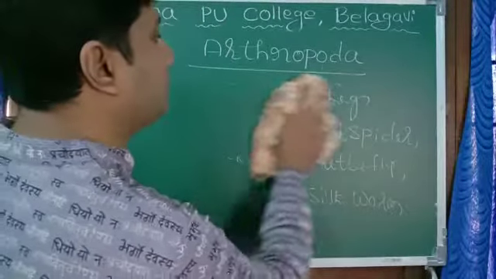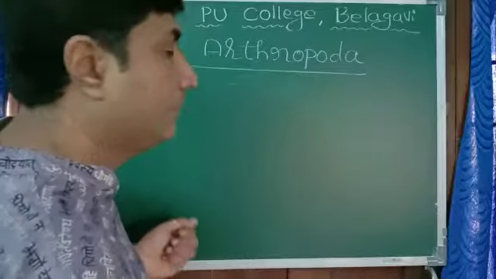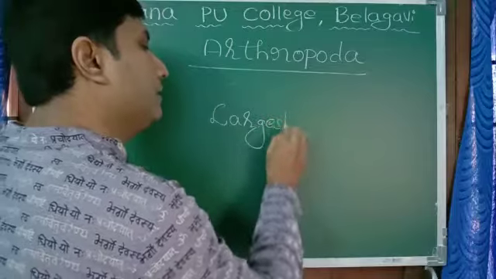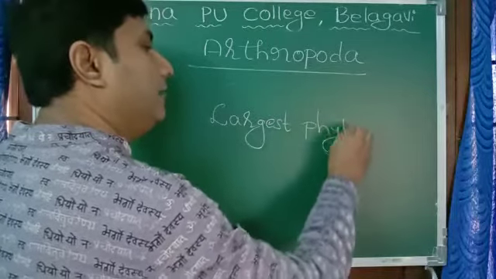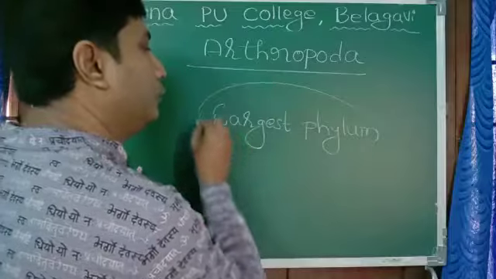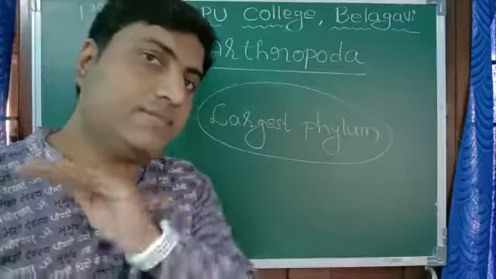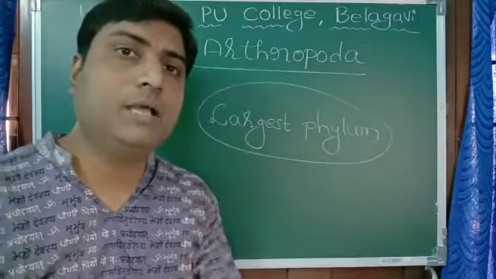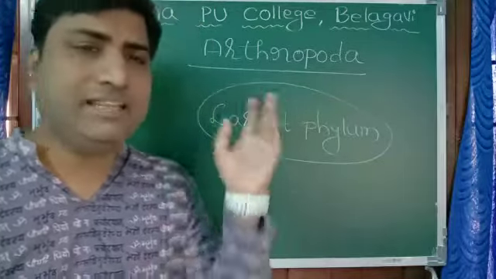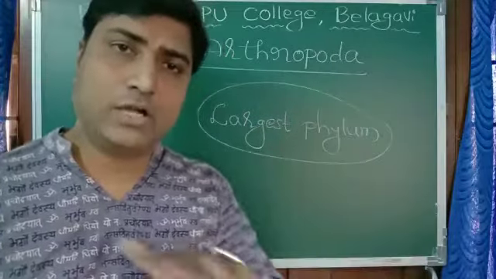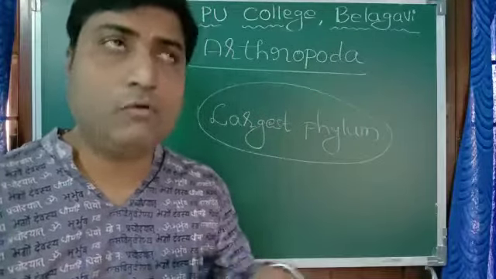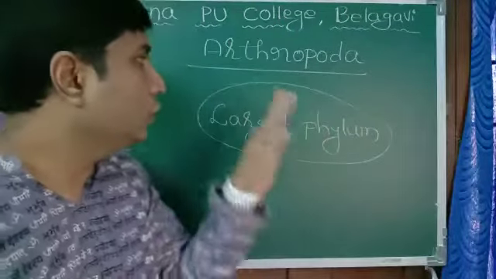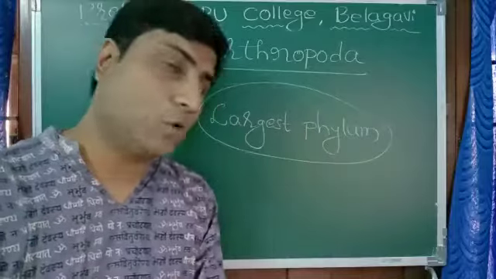Arthropoda is the largest phylum in the animal kingdom. Largest phylum means the maximum number of organisms are present in it. You go anywhere, they live inside the soil, on the soil, inside the water, on the water, in the air, on the tree, even in our hair, which we call lice. All those are examples of arthropods.